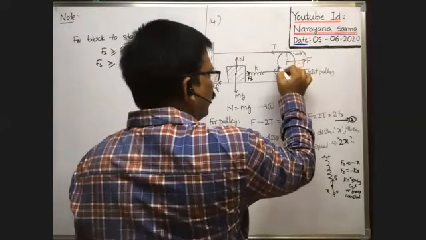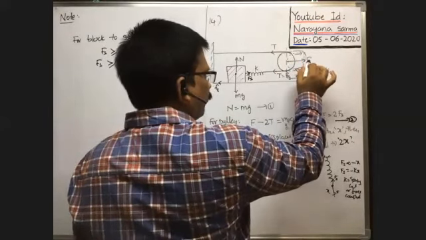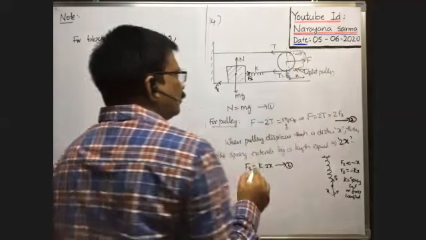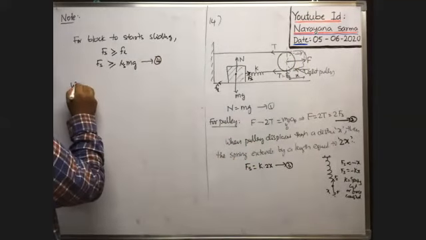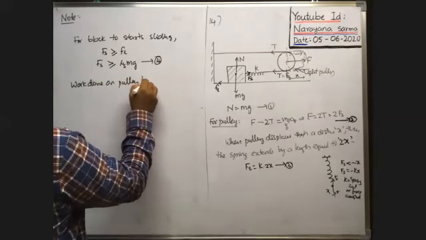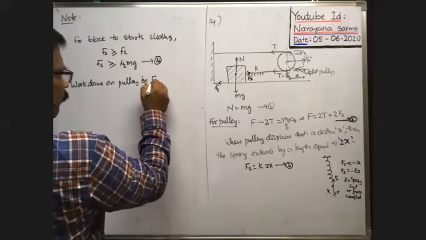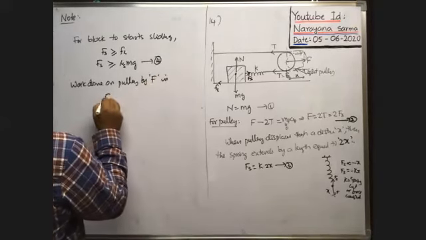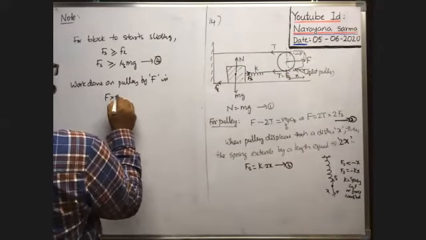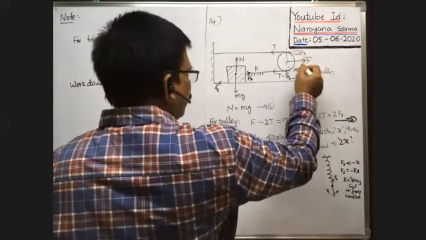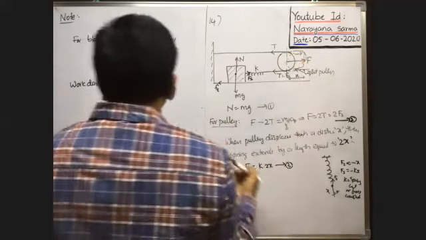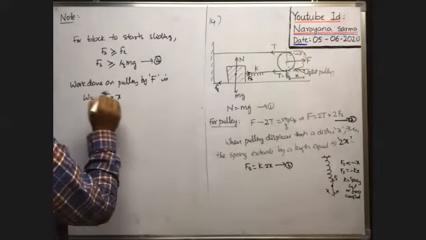Whenever the pulley is pulled towards right with a force F, then the pulley is displaced through a distance x. Okay, then work is done on the pulley in this direction. So work done on the pulley by applied force F is F into x, because the pulley is displaced by distance x. Work done is equal to force into displacement.